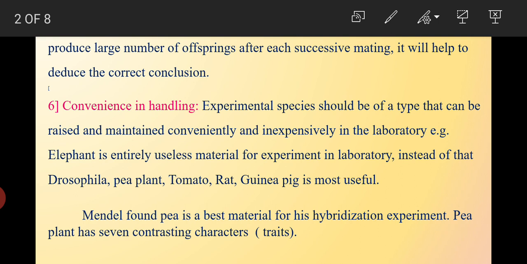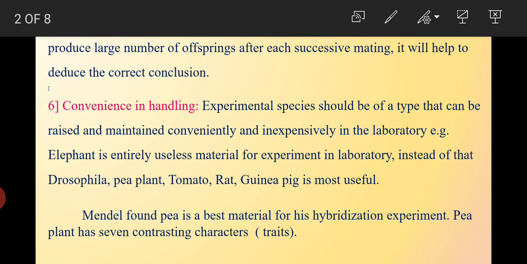The next consideration was a large number of offspring. The organism chosen should produce a large number of offspring after each successive mating. It will help to deduce the correct conclusion.